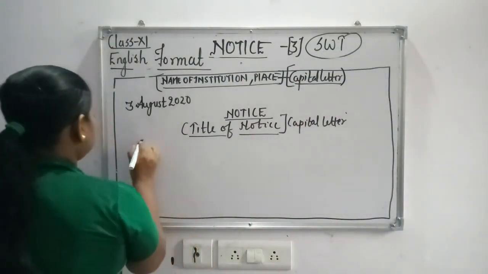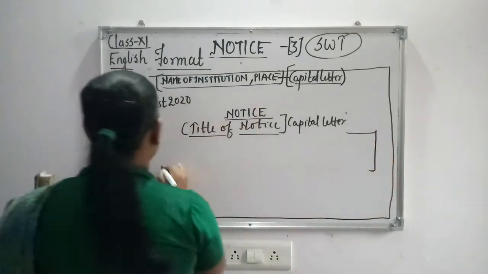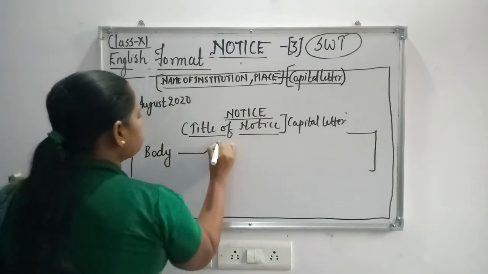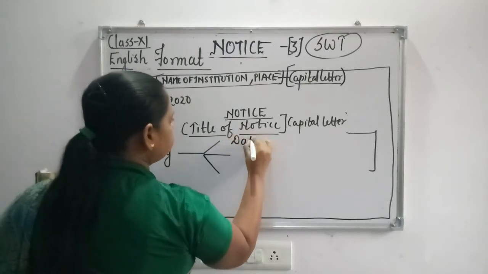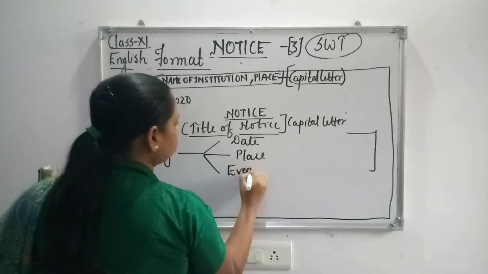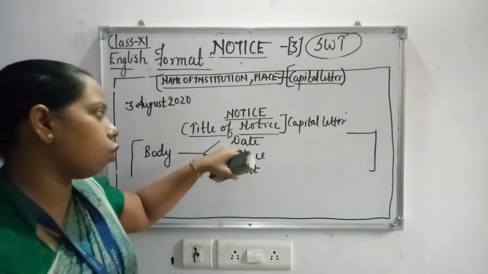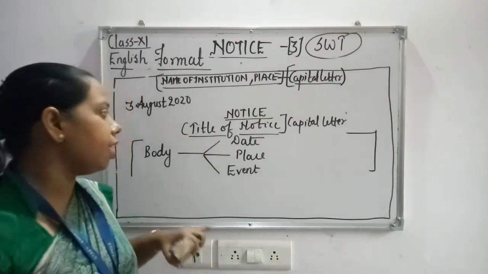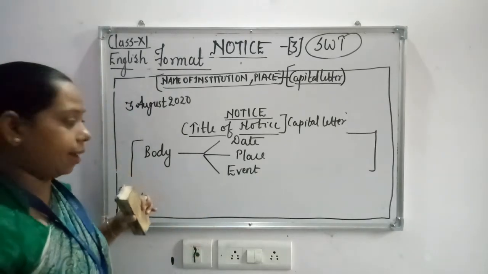From here this should be like this, body, and in this you should mention the date, place and event. In the body, what the event is, when it is going to take place, where it is going to take place should be mentioned very clearly, and it should be in 3 to 4 lines.